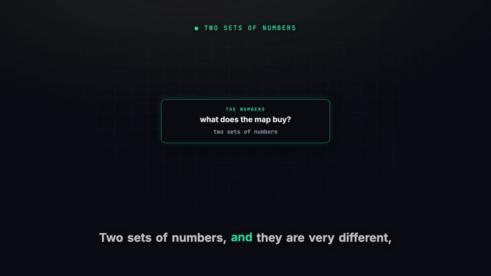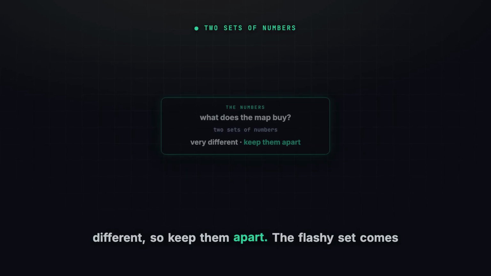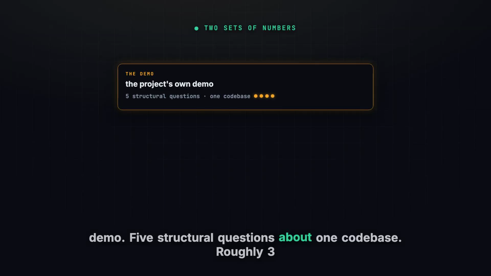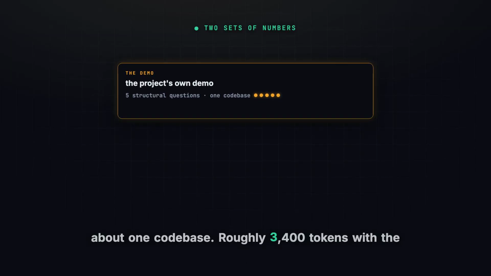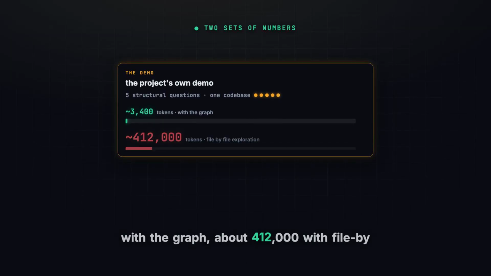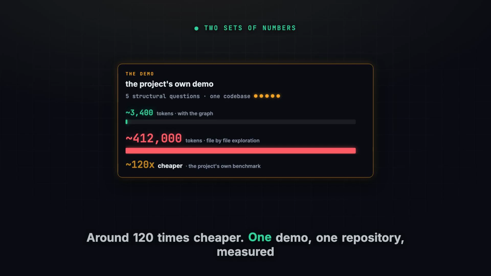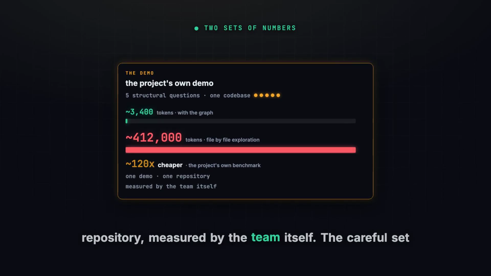Two sets of numbers, and they are very different, so keep them apart. The flashy set comes from the project's own demo. 5 structural questions about one code base. Roughly 3,400 tokens with the graph, about 412,000 with file-by-file exploration, around 120 times cheaper. One demo, one repository, measured by the team itself.